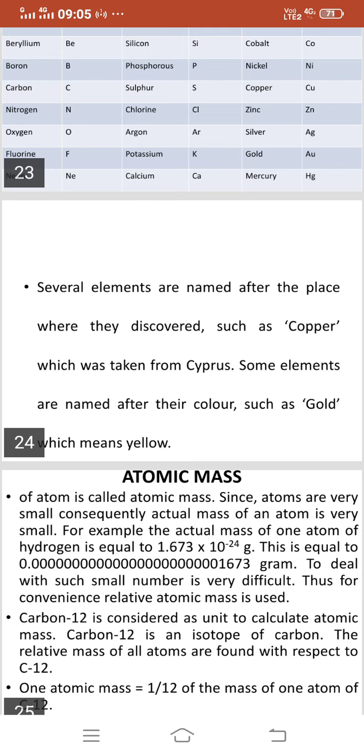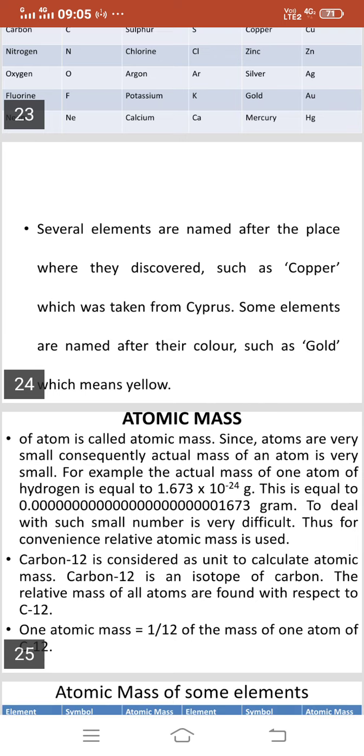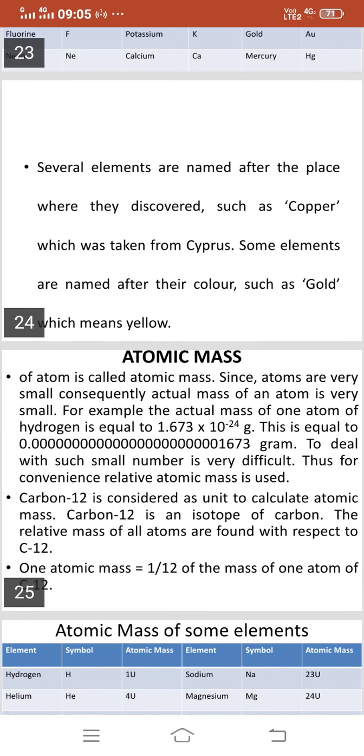For example, the actual mass of one atom of hydrogen is equal to 1.673 into 10 to the power minus 24 gram. To deal with such a small number is very difficult. Thus, for convenience, relative atomic mass is used.